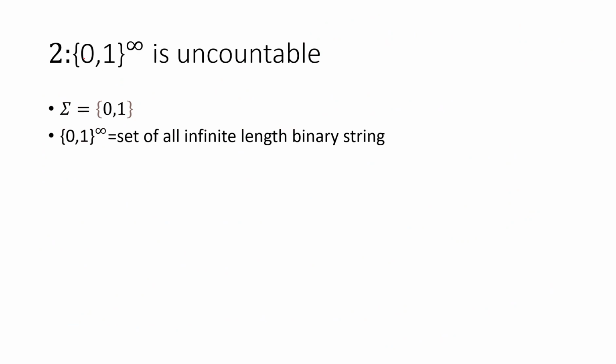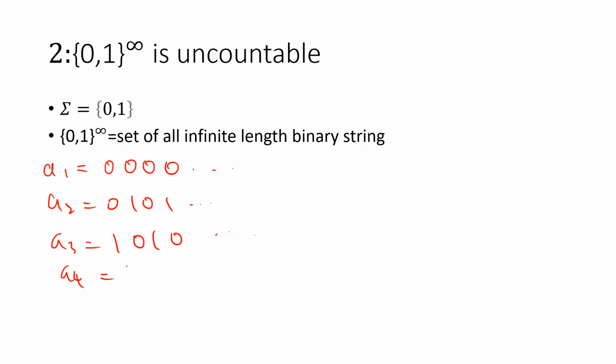Okay. So the second example, I want to show that {0,1}^infinity is uncountable. This means let sigma be {0, 1}. So sigma is just a set with two elements, and {0,1}^infinity means the set of all infinite length binary strings. So for example, let's say {0,1}^infinity is countable, so that means we can write a1 as 0, 0, 0, 0, 0. A2 may be 0, 1, 0, 1. A3 may be 1, 0, 1, 0. And a4 can be 1, 1, 1, 1, 1 or something, going on infinitely.